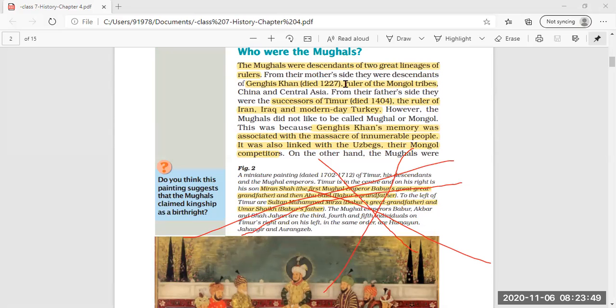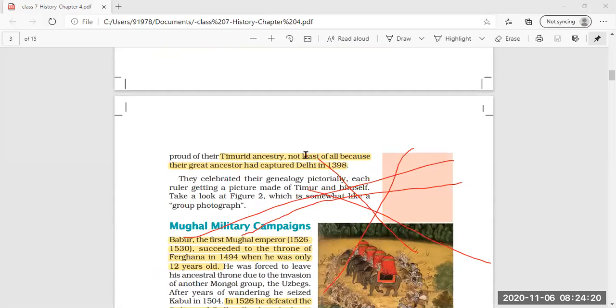I think this is clear. Of the two ancestral backgrounds, from the mother side they belong to Genghis Khan, and from the father side they belong to Timur. But they did not like to be called from the Mongol tribe or from their mother side, Genghis Khan, because Genghis Khan was involved in the killing of many innocent people, whereas the Mughals wanted to be called from the Timurid background.